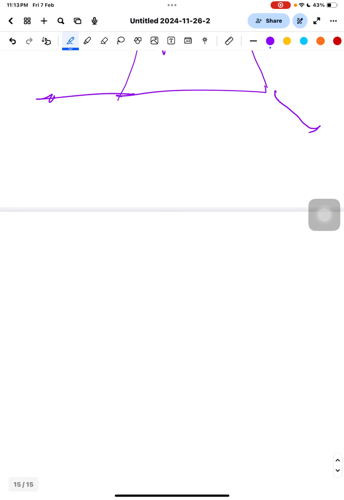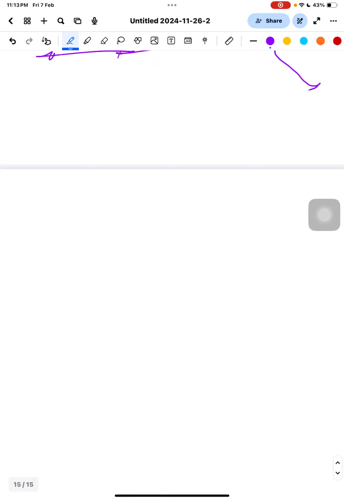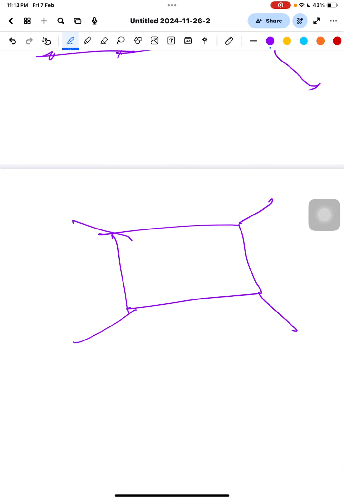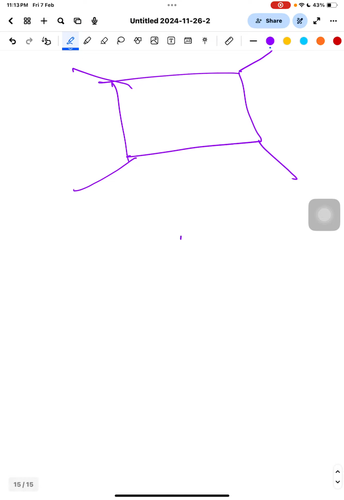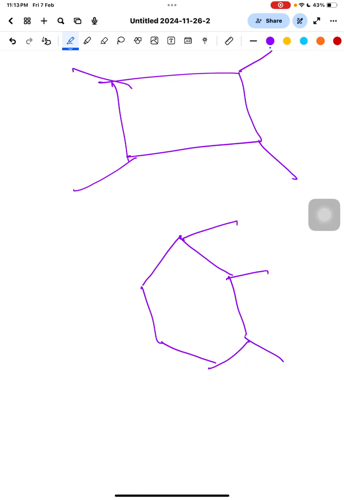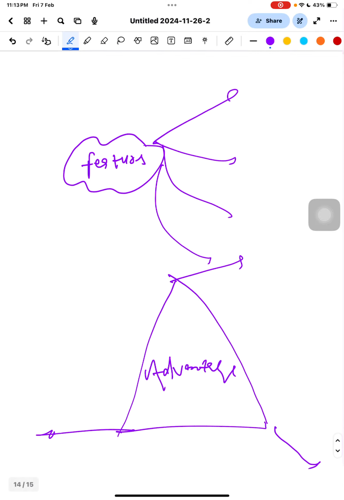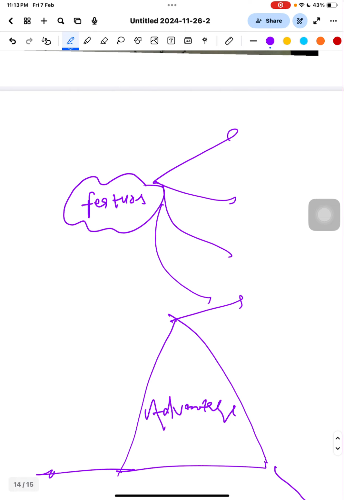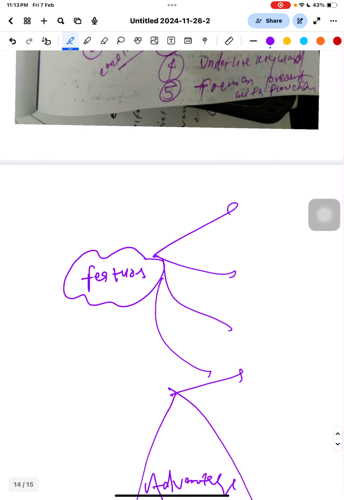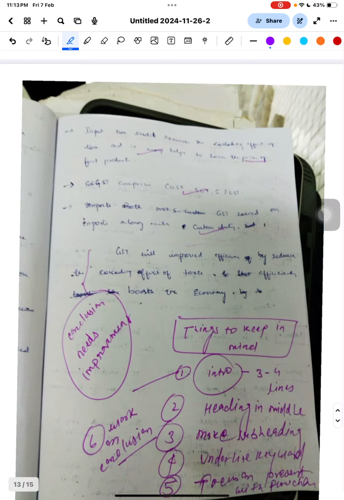If there are 4 points, you can write 1, 2, 3, 4. If there are more points, 1 to 6. It will look easier and more attractive for the examiner. So please follow this approach. This is called a flowchart.